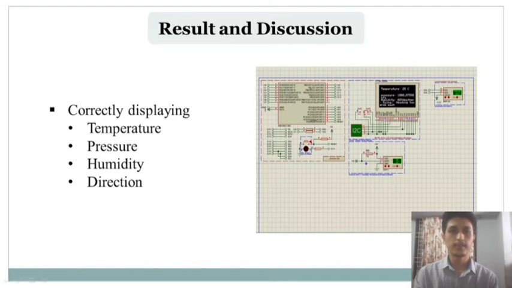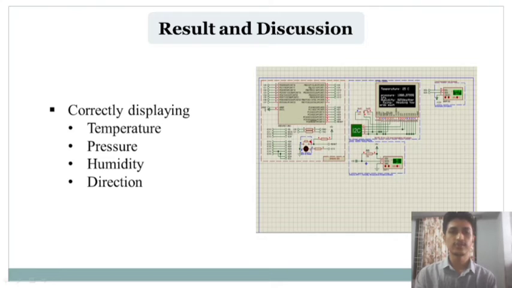The objective of this experiment is to make traveling safer and more comfortable based on a GPS-based tracking system, weather forecasting system, and environmental parameters such as pressure and humidity measurement. Basically, the purpose of this experiment was to build a GPS-based tracking system and weather forecasting system using Arduino Uno,